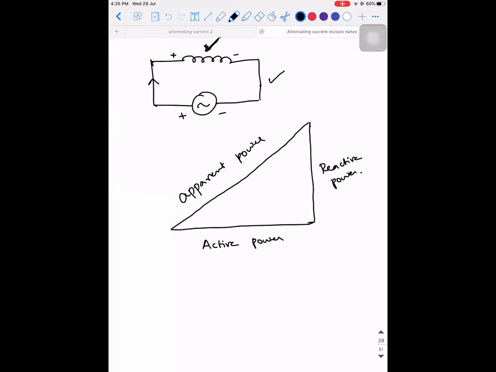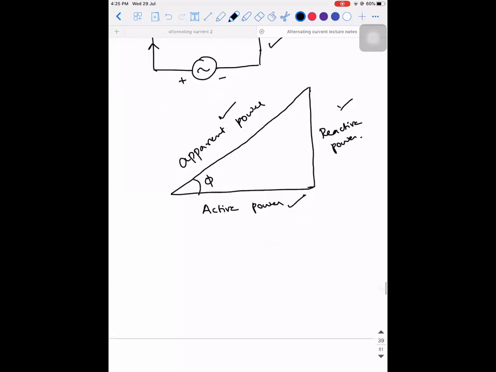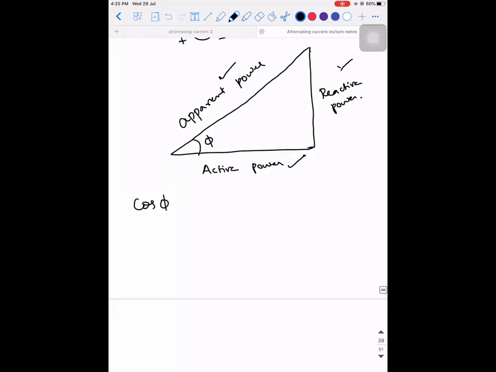So what are the three powers? Active power, reactive, and apparent power. So if I take this angle as phi, then how can I define cos phi? Active power divided by the apparent power. Okay. So let me explain what is the meaning of this.